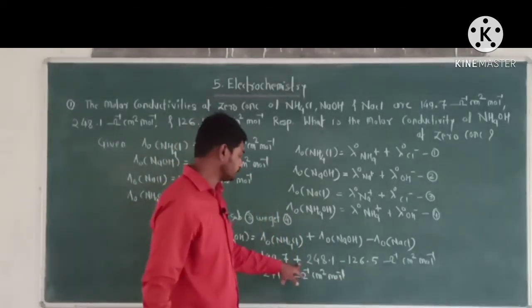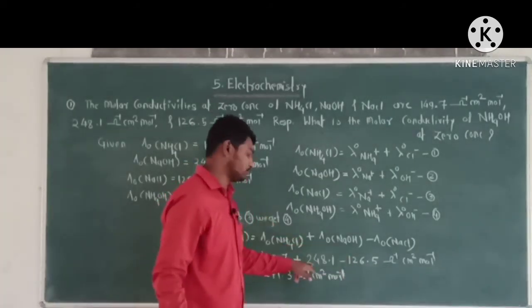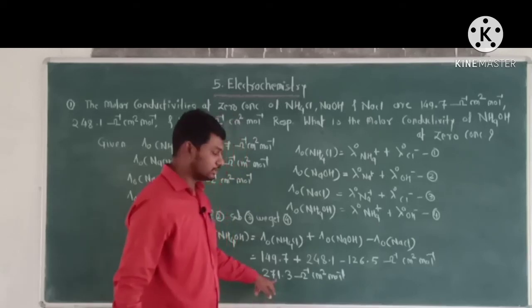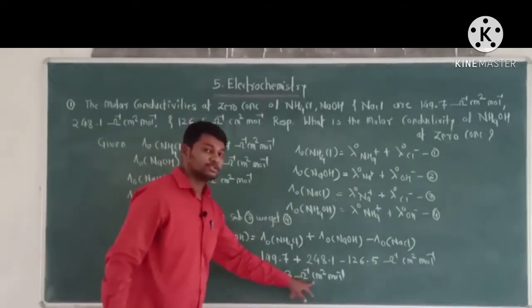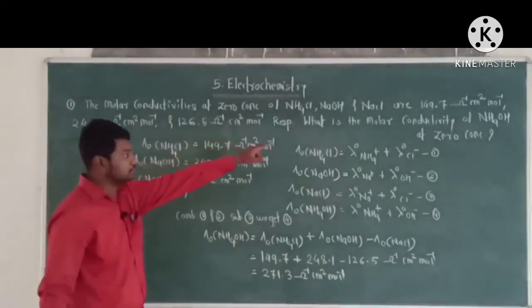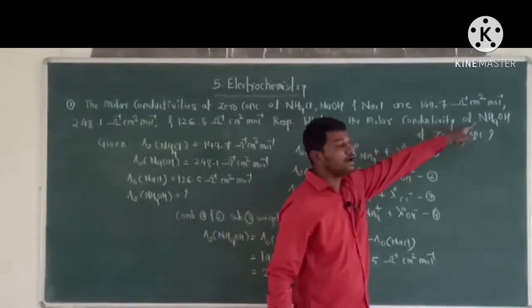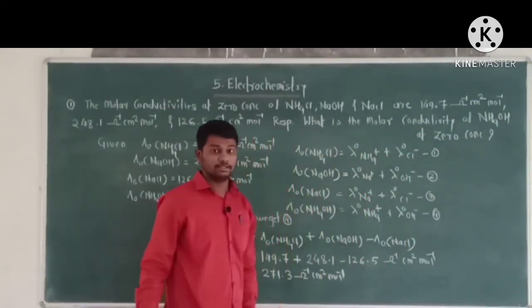Add these two values and subtract this value from these two, we get the final answer, that is 271.3 per ohm centimeter square per mole, and this is the molar conductivity of ammonium hydroxide, that is NH4OH, at a 0 concentration.